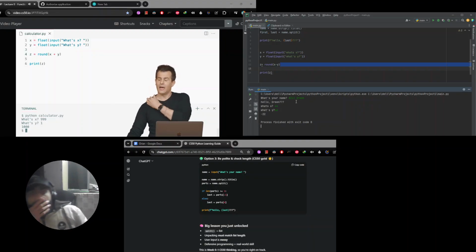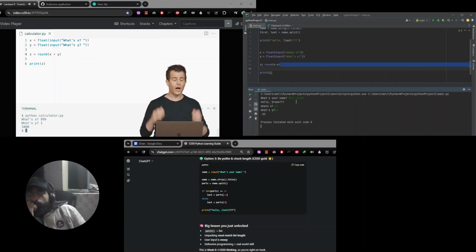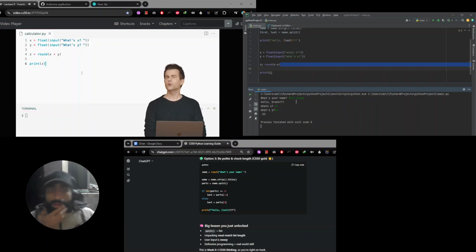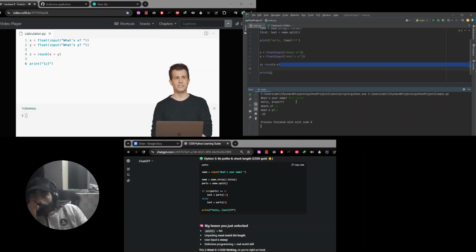Well, it turns out that we can. There is a way using Python to actually specify that we want to include commas like this. And here we have an opportunity to bring back our old friend, the f string. First, let me do this. Let me print out the value of z. But wait a minute. I can't just say quote unquote z, because that's literally going to print z on the screen. So let me wrap it with those curly braces like I did before.